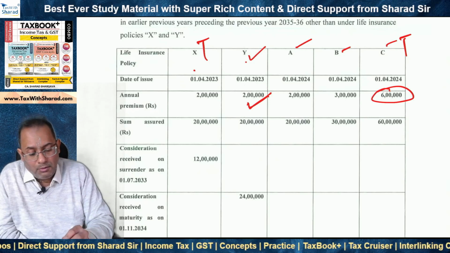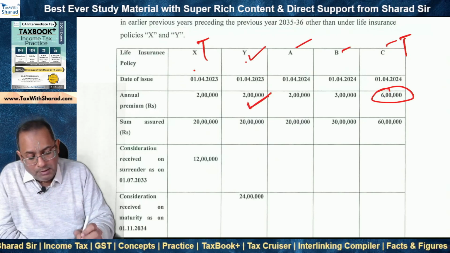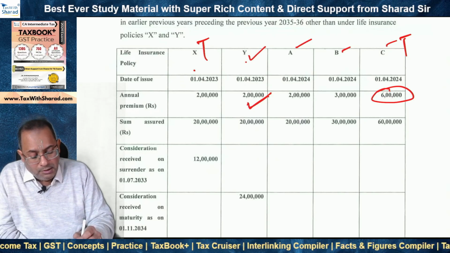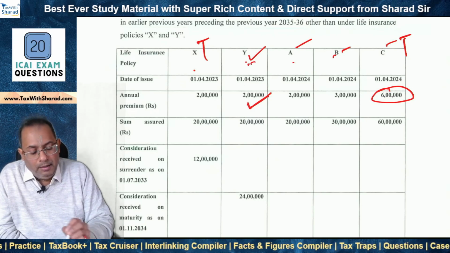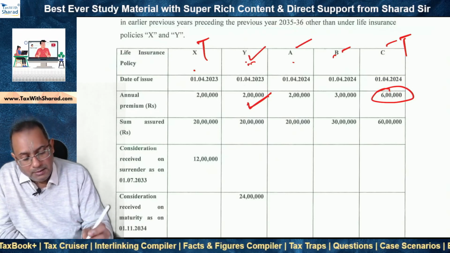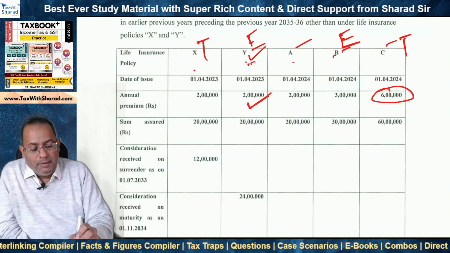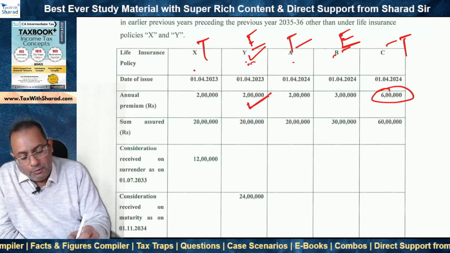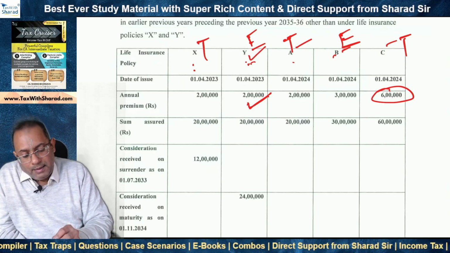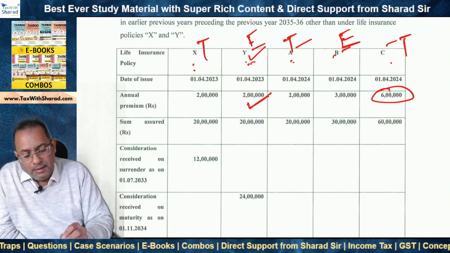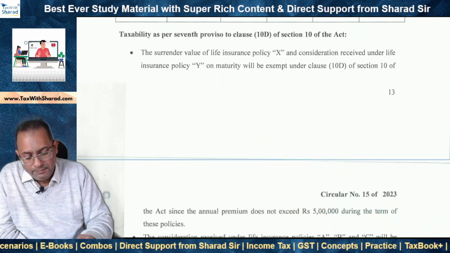So what is left is either the combination of Y and A or Y and B. Now the premium as well as the sum assured as well as the proceeds in the case of Y and B are more as compared to Y and A. It will be most beneficial for the SSE if the SSE claims policy B as exempt under 10(10D) along with Y and forgoes exemption under 10(10D) for A. So what will be the result in this case? X, A and C will not be exempt, whereas proceeds from Y and B will be exempt. Okay.